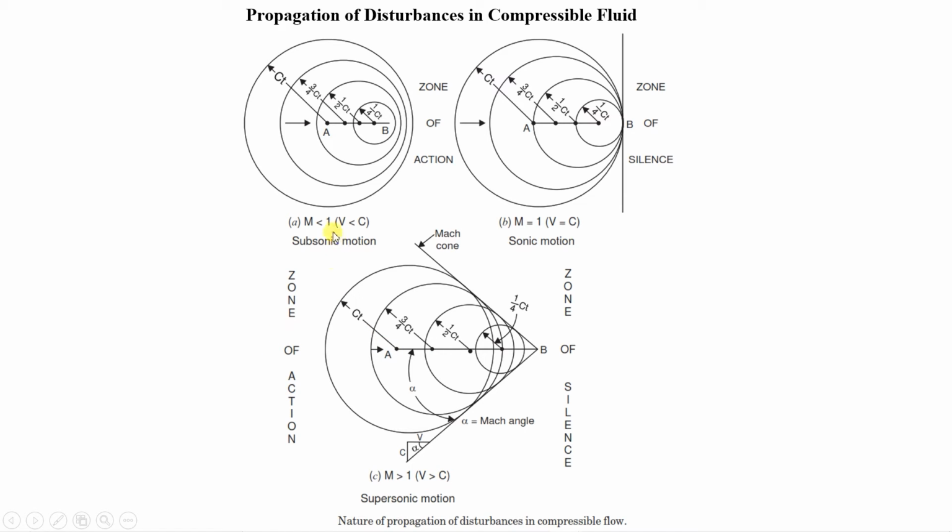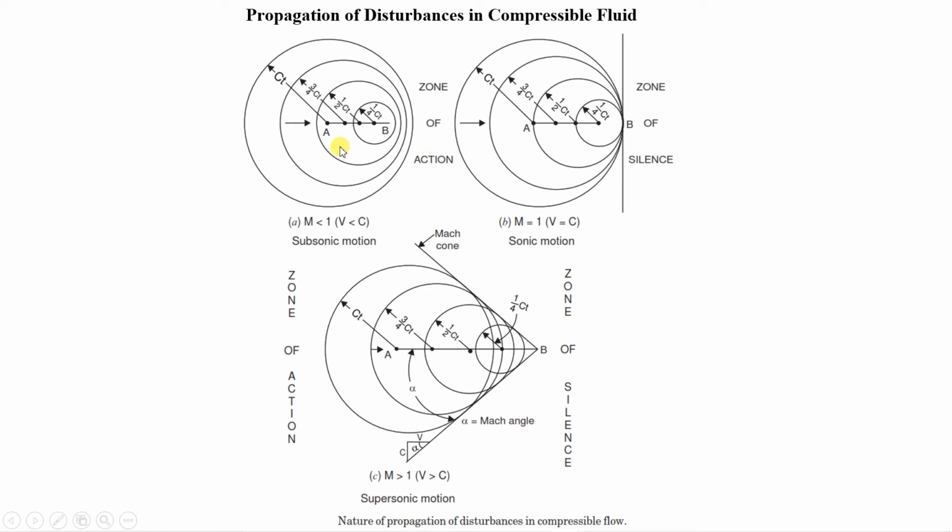Depending on Mach number, in each case there will be a different way in which propagation of disturbance takes place. When Mach number is less than 1, in the case of subsonic motion, what will happen? First understand the diagram.